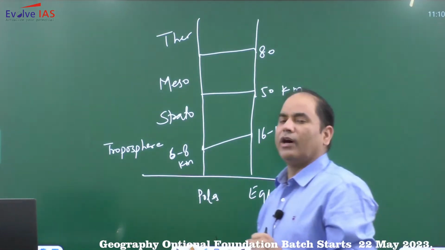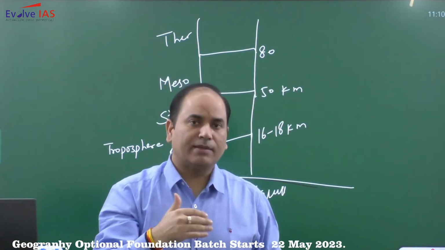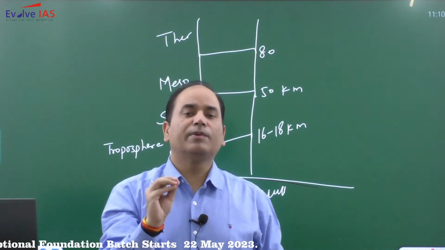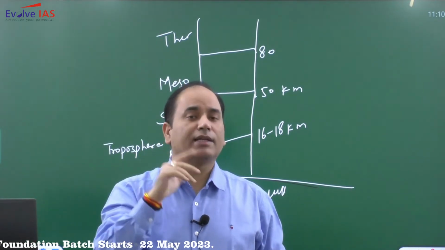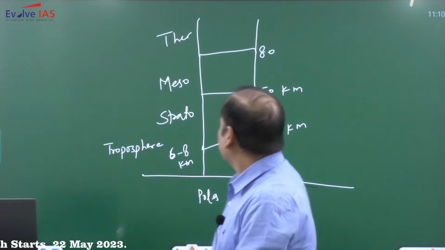That is the reason why when you go to a higher altitude, whenever you go to the mountains, to any place of high altitude, you must know that the temperature is lower. Why is the temperature lower? Because the temperature decreases with increasing height.